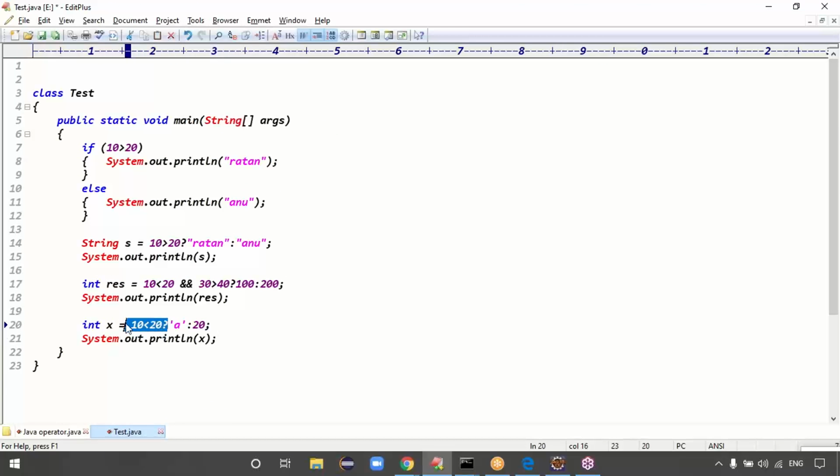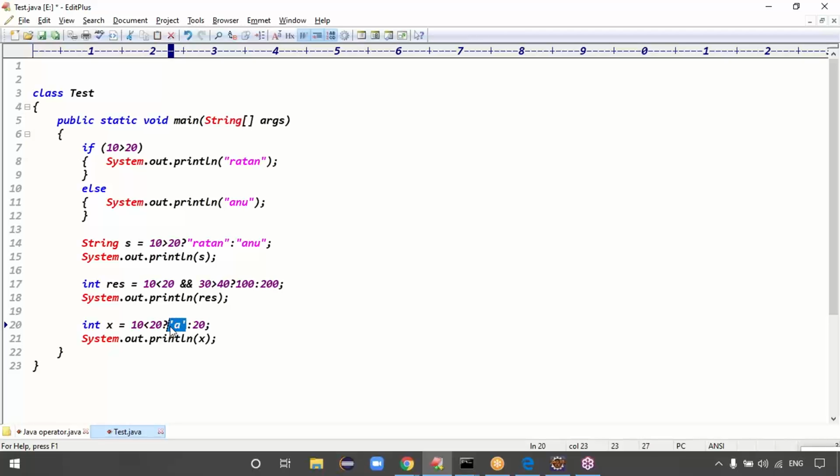Guys, next one, you can see this case, what is the output? Here the first condition is the character A and 20. Is this condition true or false, guys? I think this condition is true. This condition is true means it will take the A, right? But this A is basically a character constant I written here, and I'm holding it using an integer x variable. Integer x variable means then what is stored?